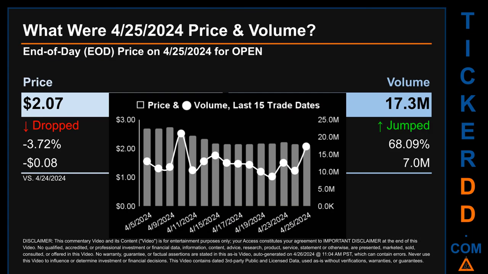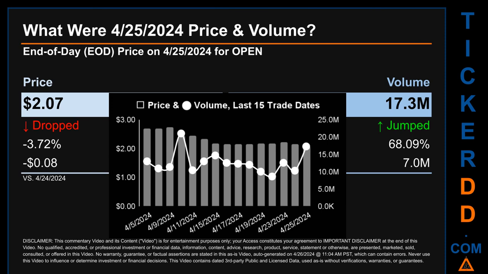What was end-of-day price and volume for OPEN? On Thursday, April 25, 2024, OPEN had an end-of-day price of $2.07 and volume of about 17.3 million. Compared to the previous trading day, the price dropped 3.72%, losing 8 cents, while volume jumped 68.09%, increasing about 7 million. The graph shows price and volume for the last 15 trade dates.